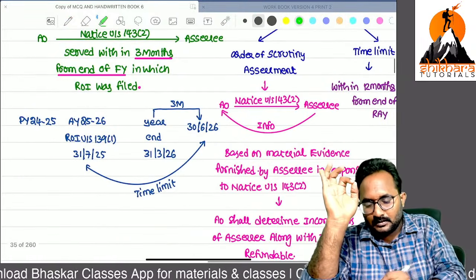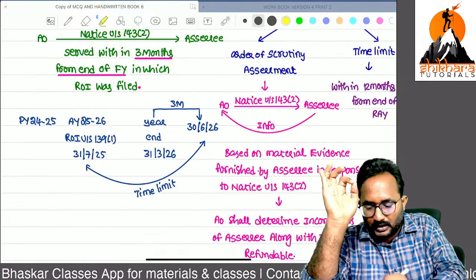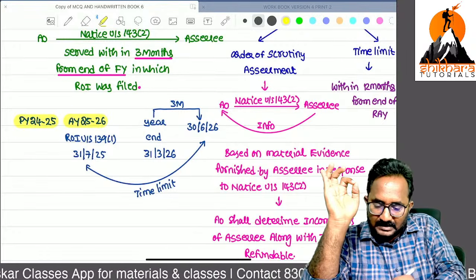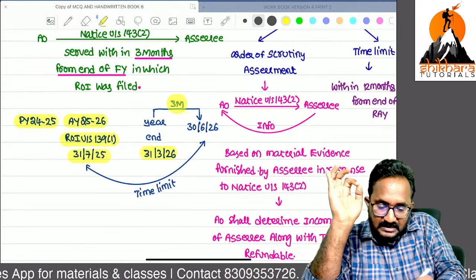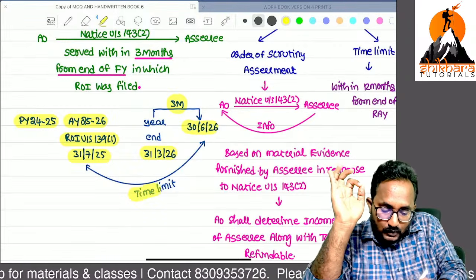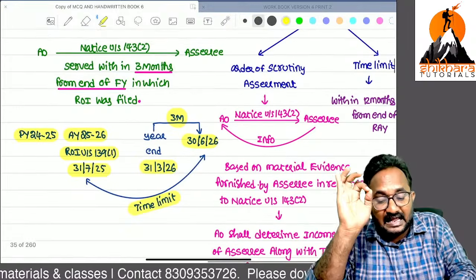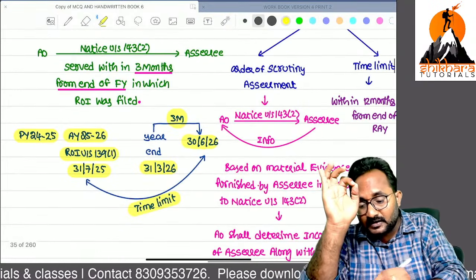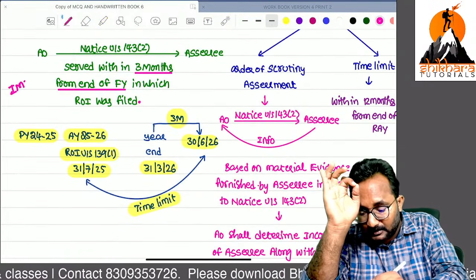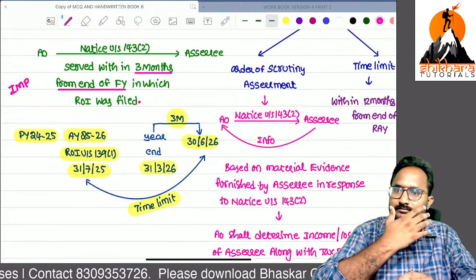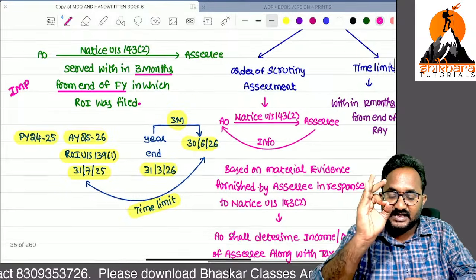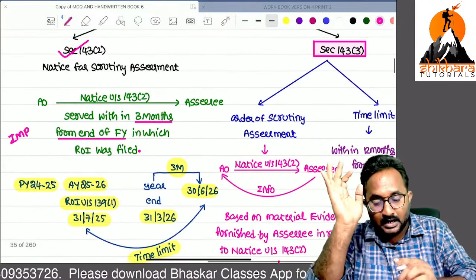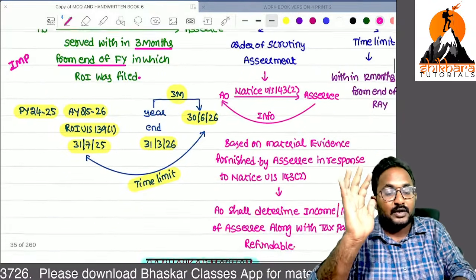Remember, previous year 24-25, you filed the return in an assessment year. From that year ending, within 3 months, you have to send the scrutiny assessment related notice. Very, very important time limit. Remember this one. Return filed, financial year ending, within 3 months, you have to send the notice for the scrutiny assessment.